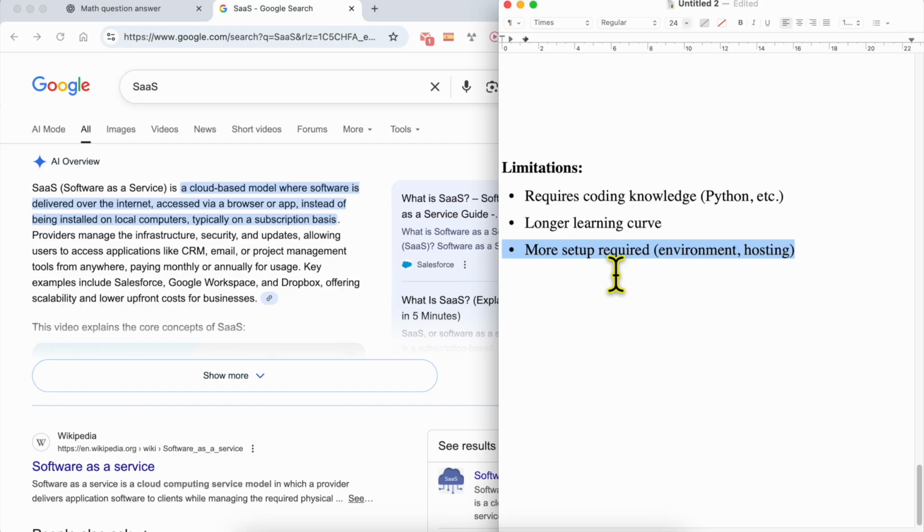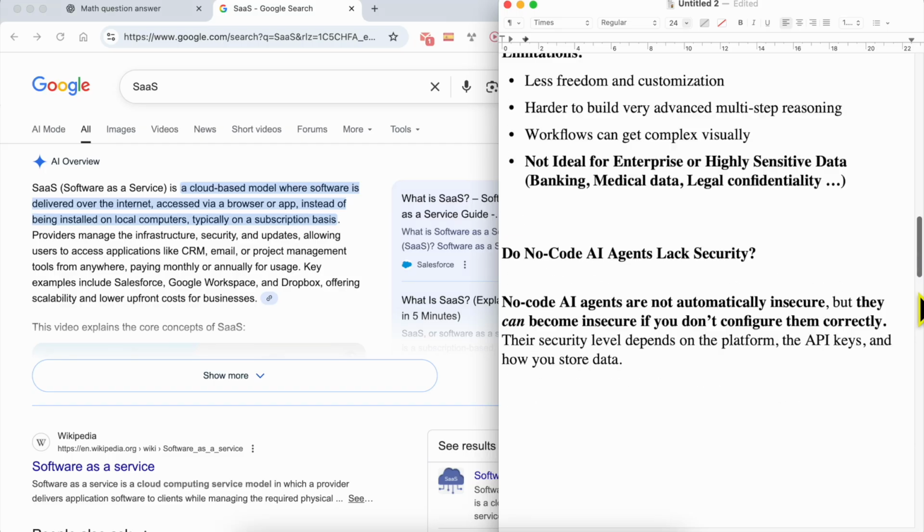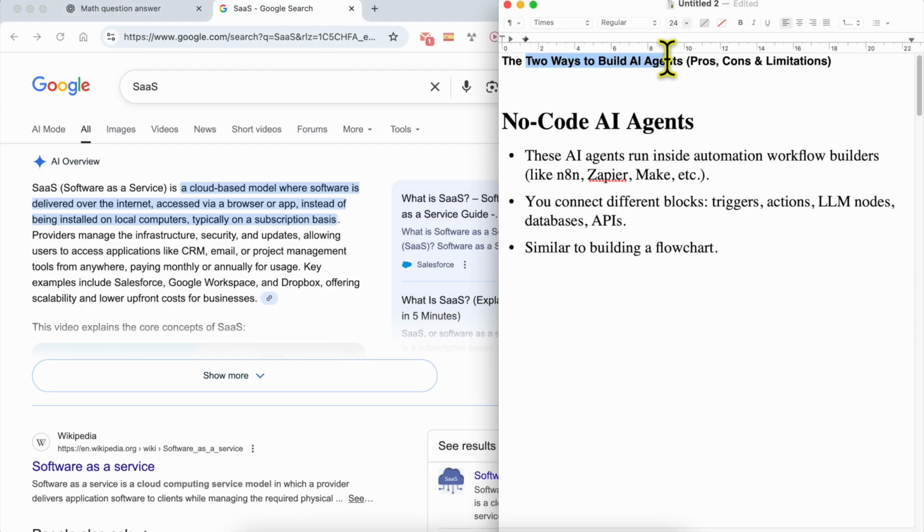So these are the two ways to build an AI agent with their pros, cons, and limitations. I hope that video was clear for you.